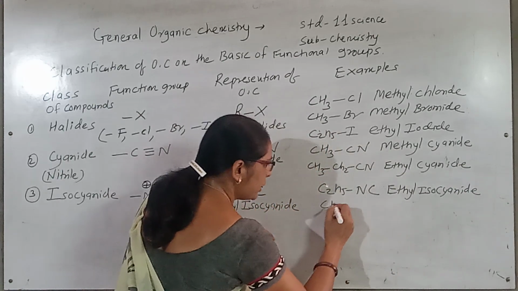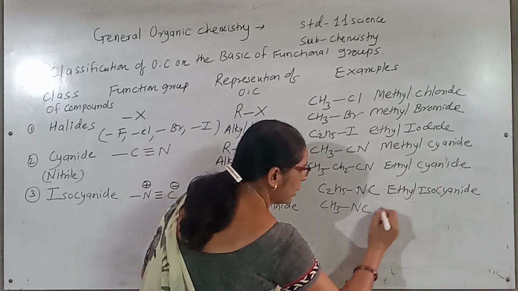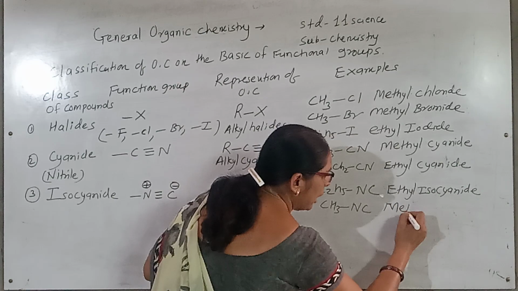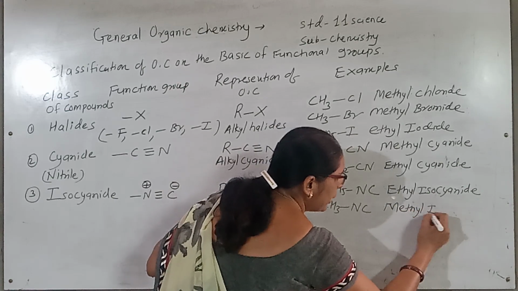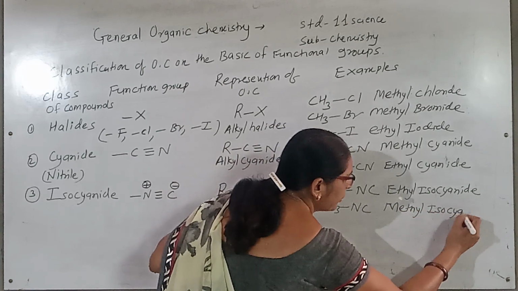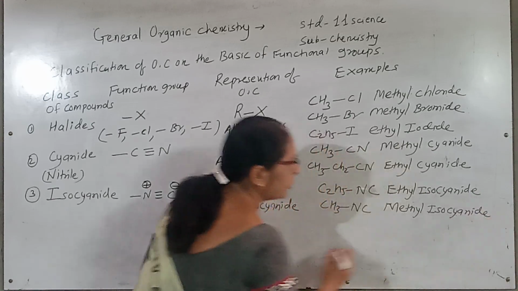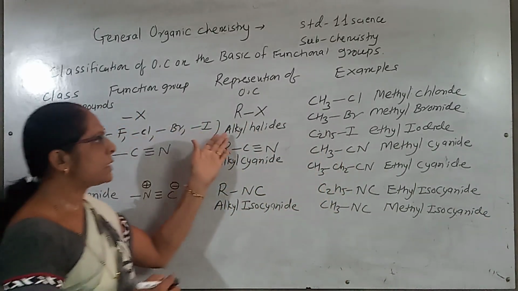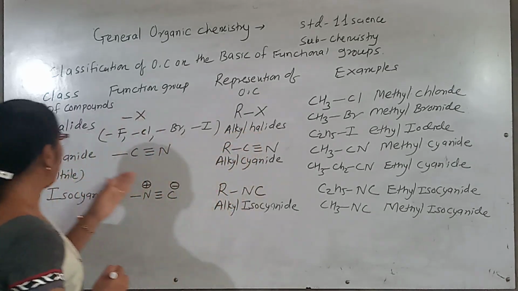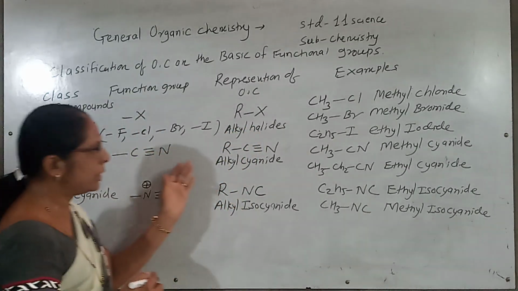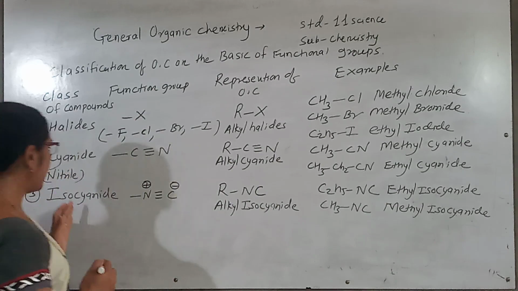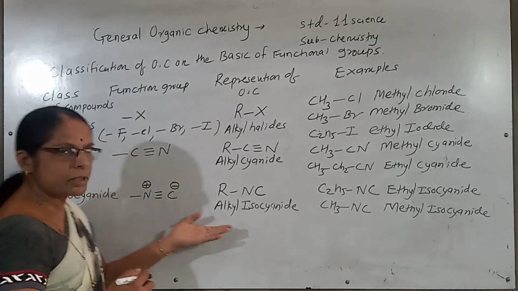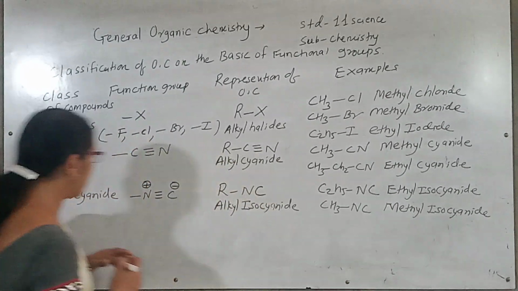If it is a CH3, it is called methyl isocyanide. Like this way, look at it. When I consider the halides, they are represented as alkyl halides. When I consider cyanide, they are called alkyl cyanide. When I consider isocyanide, they are called alkyl isocyanide.